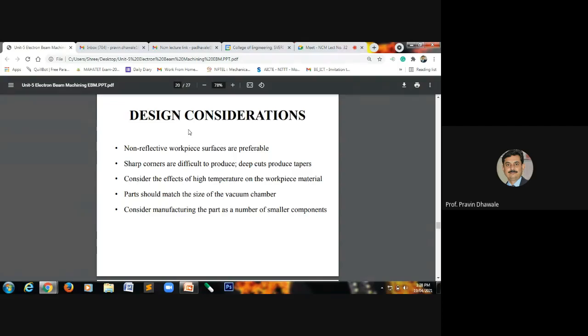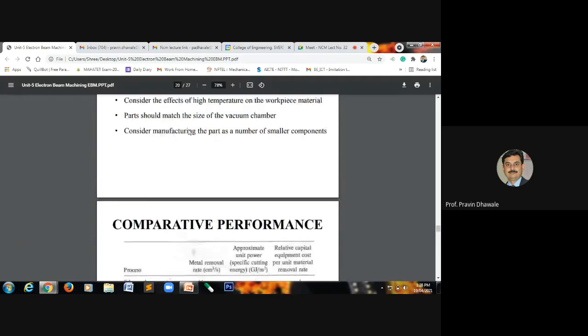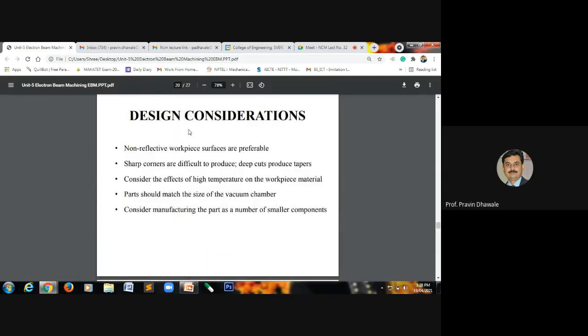Such an electron beam machining process is utilized for batch production, where a small number of components have to be manufactured, right? So these are the certain points that must be considered while designing the electron beam machining process for the machining of materials like titanium, aluminum, alloys, leather, ceramic that we have discussed earlier. Note down this point: design consideration in an electron beam machining process.